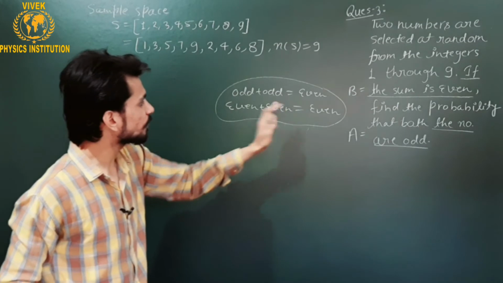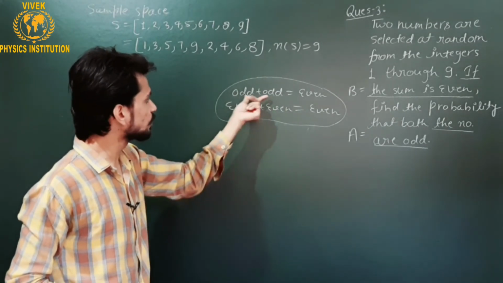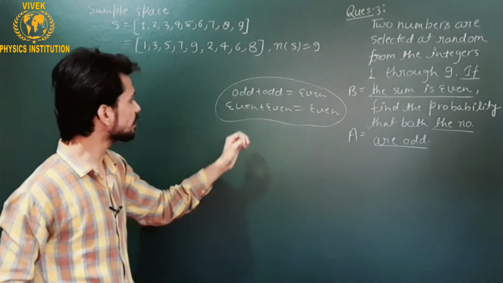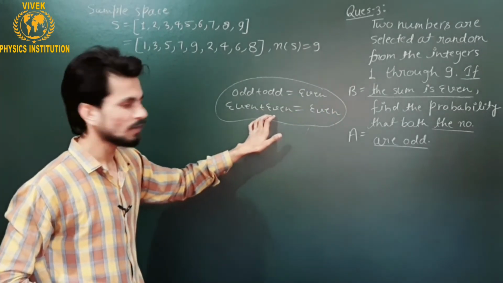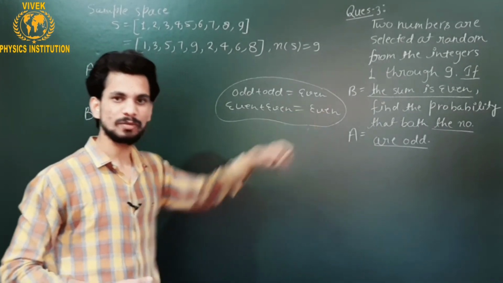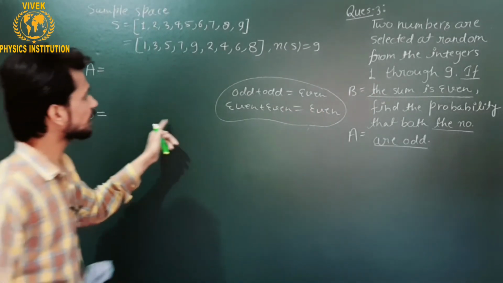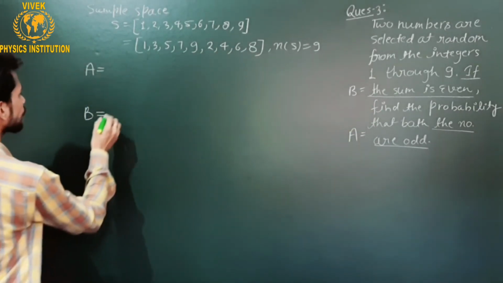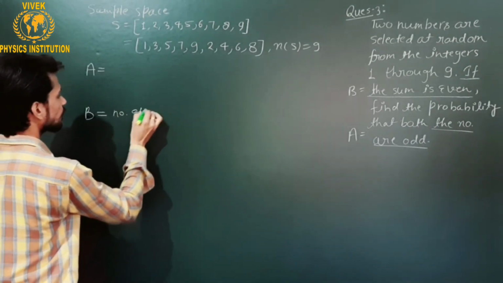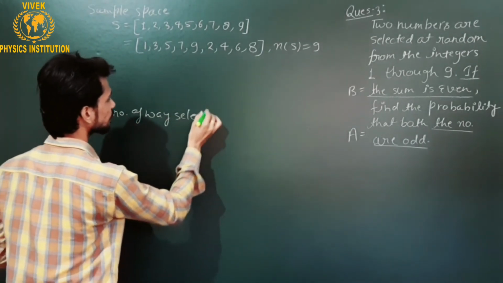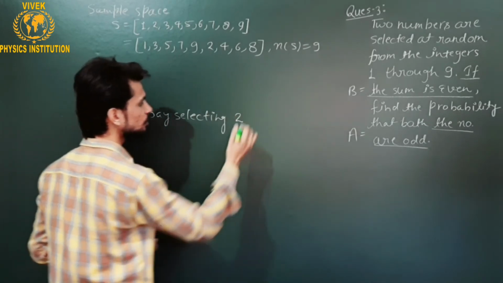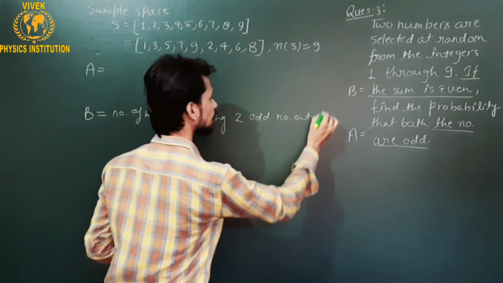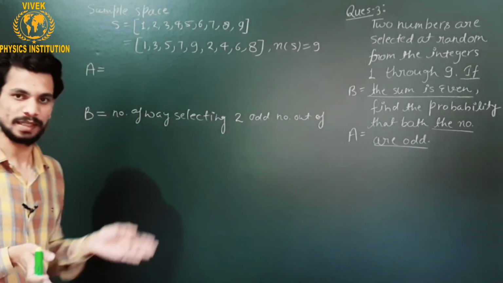So the total number of ways of selecting two odd numbers, giving me sum as even, will be concerned, as well as the two numbers which are even in nature, which will also give an even sum. This event is related to event B. So I am taking the total in event B as the number of ways selecting two odd numbers out of total odd numbers in the sample space.